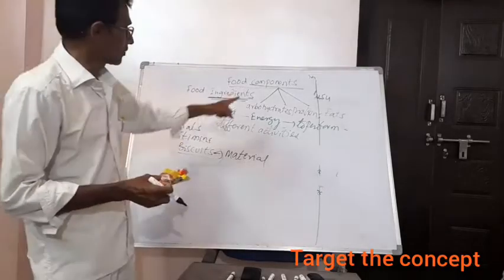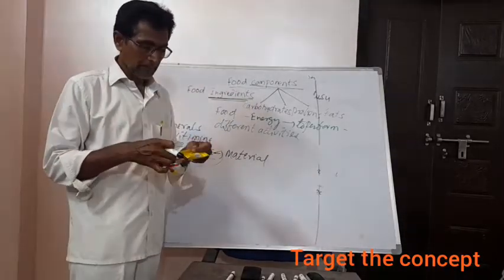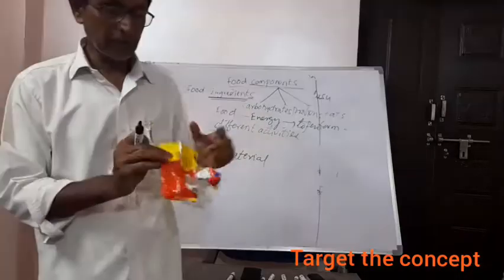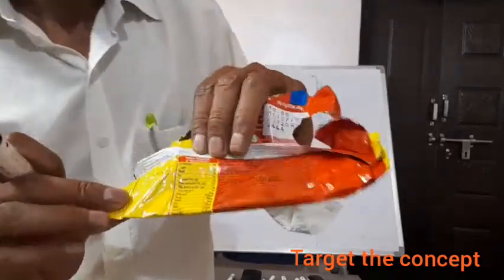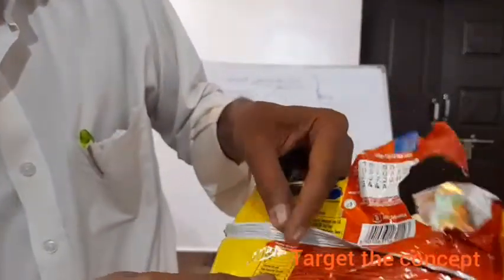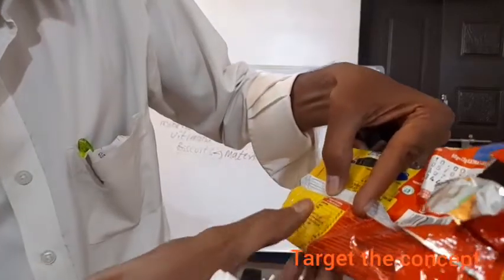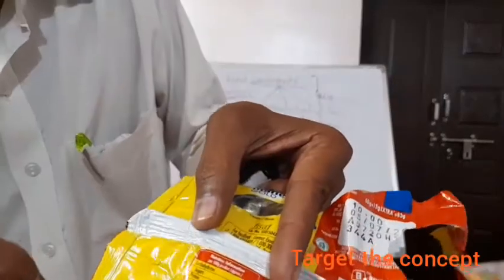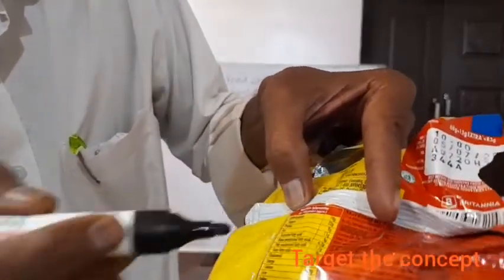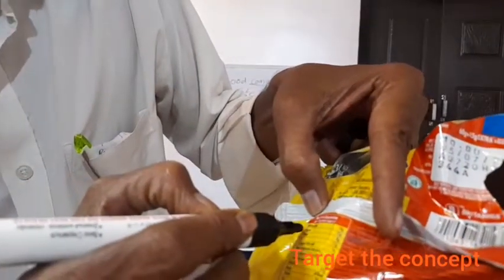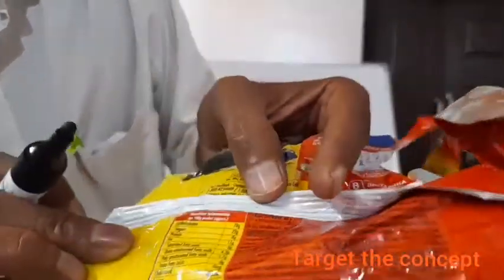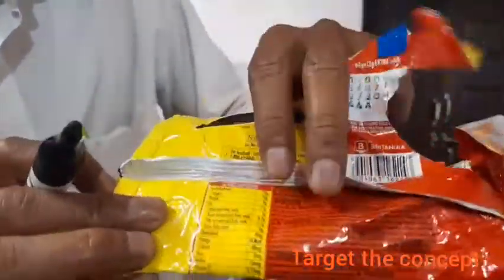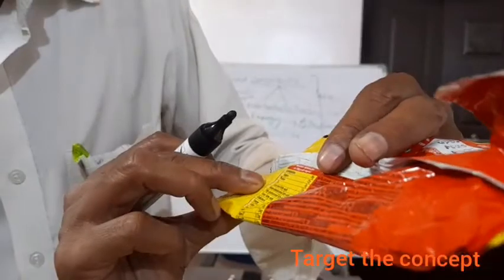So now let us think about the components. I am showing you here, nutrition information, otherwise components. Here they mention carbohydrates. If you eat 100 grams of these biscuits, you will get 78 grams of carbohydrates.